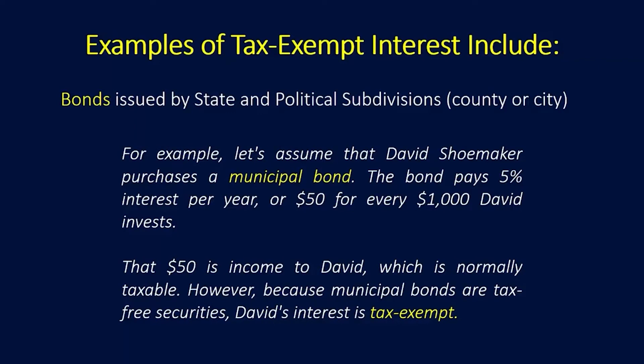Examples of tax-exempt interests include bonds that are issued by state and political subdivisions, county or city. For example, let's assume that David Shoemaker purchases a municipal bond. The bond pays 5% interest per year or $50 for every $1,000 that David has invested. That $50 is income to David, which is normally taxable. However, because municipal bonds are tax-free securities, David's interest is tax-exempt.